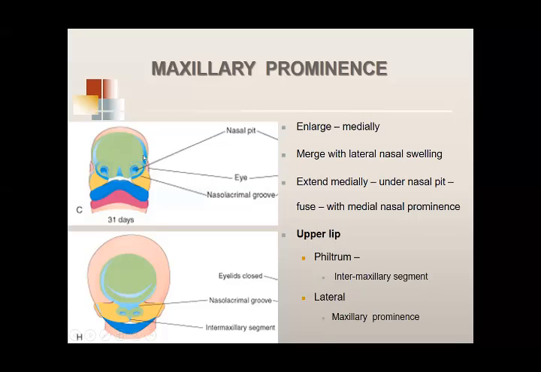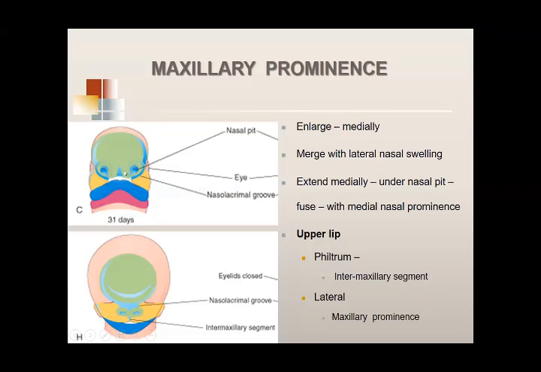Because of proliferation of mesenchyme in the lateral part of the head, these prominences move towards each other. They fuse with each other in the midline, form a single prominence that develops into the bridge of the nose and nasal septum, and also part of the upper lip. Jabki the lower lip is contributed by the mandibular prominence. Upper lip की contribution मैंने आपको बताई थी, partly.